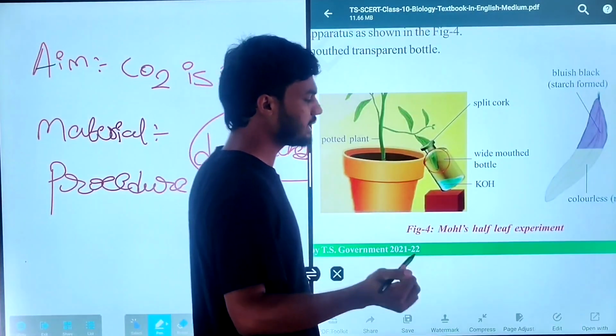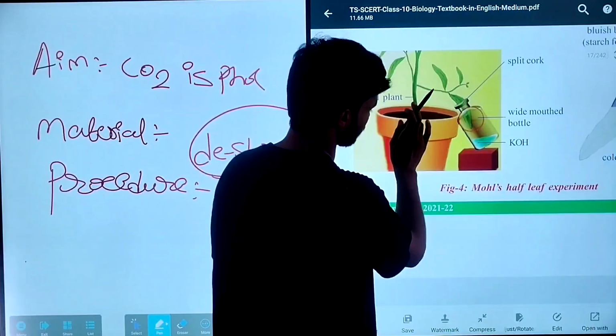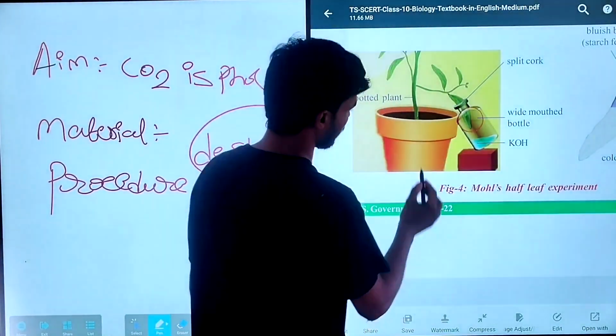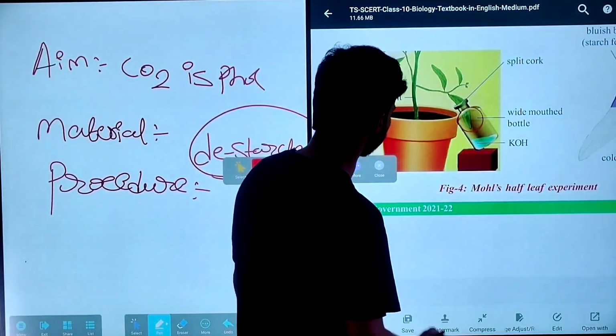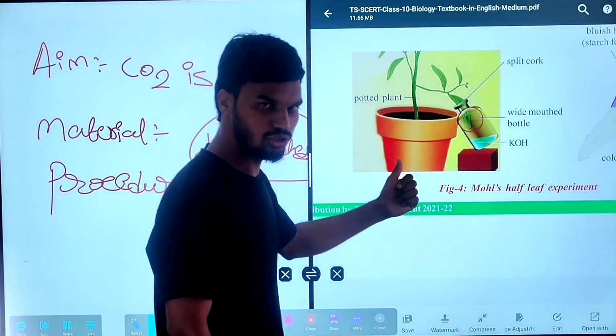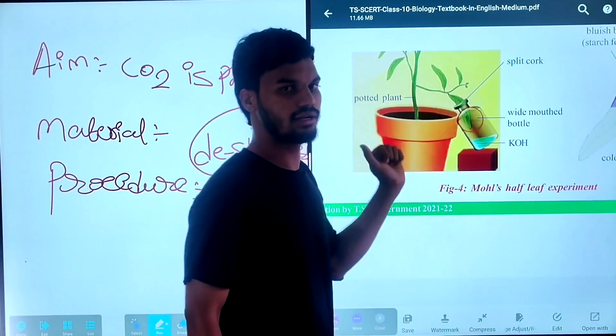First take the de-starched plant. To the de-starched plant, take one leaf without plucking it.